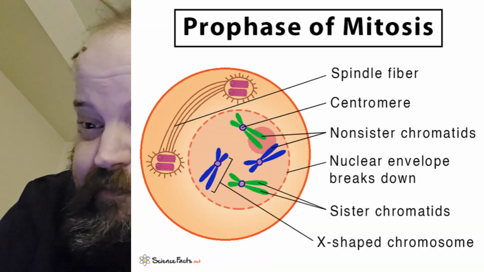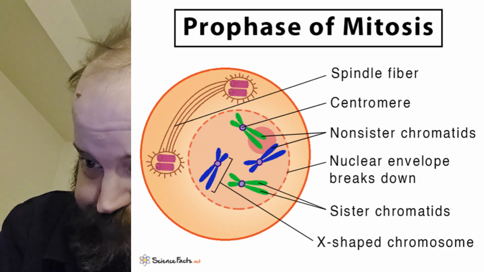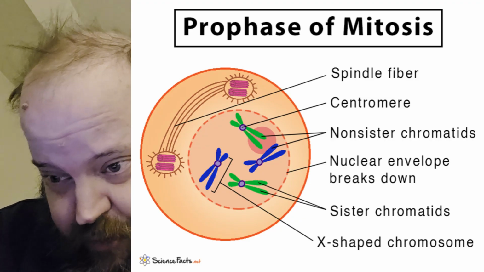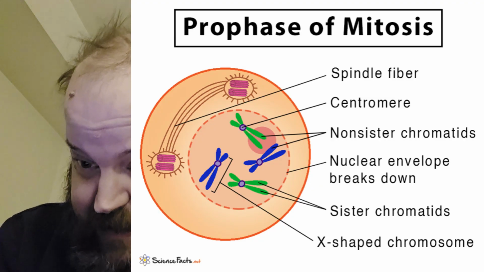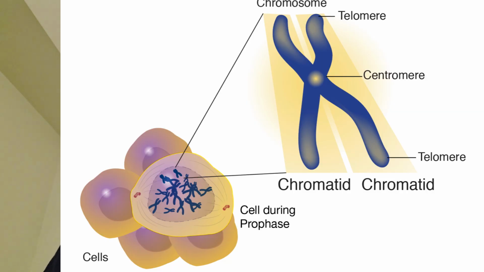During prophase, the histone condenses the DNA tightly, and the sister chromatids, which are identical copies, as I said, are joined by a structure. And this, at the center, these paired chromosomes have a centromere. I apologize.